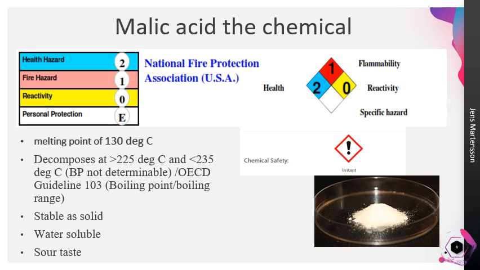Malic acid occurs as a stable solid crystal structure that can be translucent to white. The compound is soluble in water and has a tart taste. According to NIST, malic acid has an undeterminable boiling point and a melting point of 130 degrees Celsius. Its decomposition point is between 225 degrees Celsius and 235 degrees Celsius.